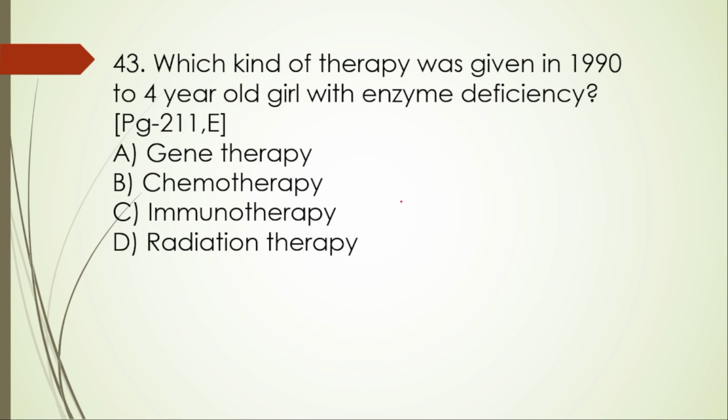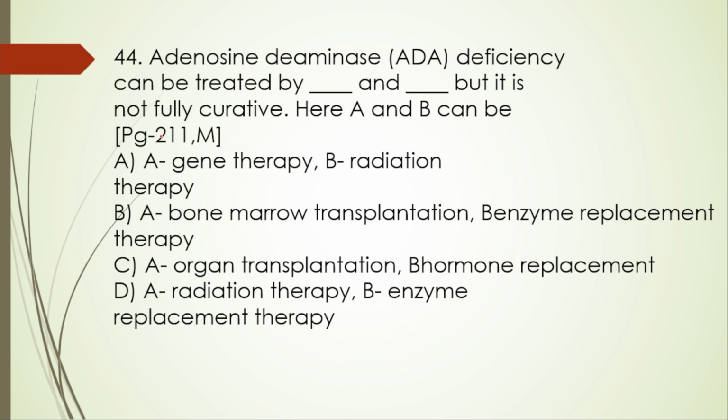Next, 43. Which kind of therapy was given in 1990 to a 4-year-old girl with enzyme deficiency? That is, it is gene therapy, of course. 44.